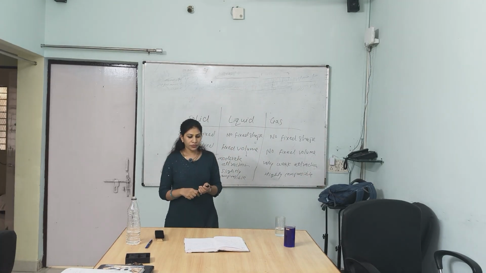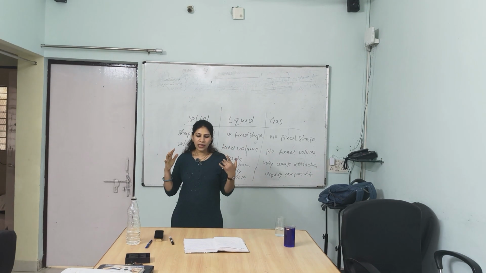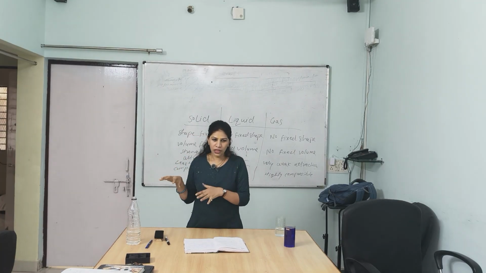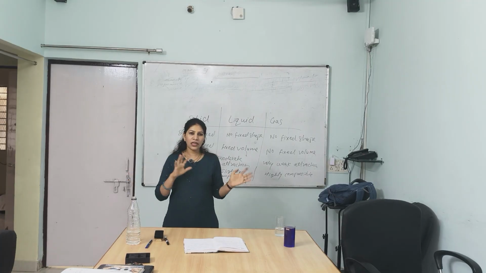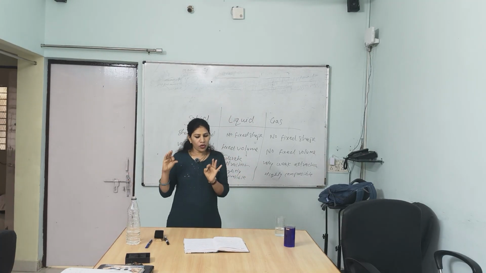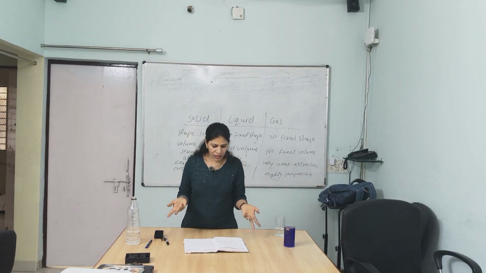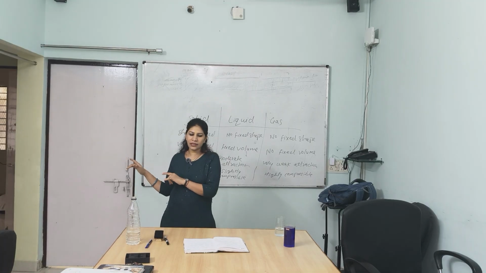Understood? So what points have we discussed today? Matter has mass and occupies space. Matter is made up of tiny particles. Particles have space between them. Particles are always moving. Particles attract one another. Diffusion is fastest in gases.